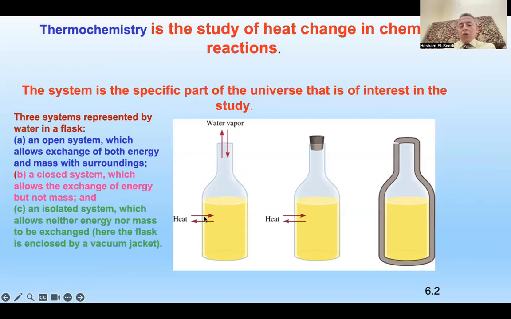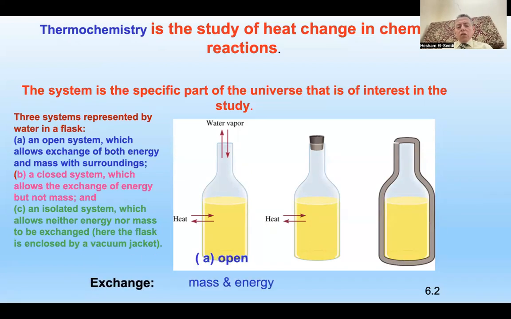What do you expect of the first one? You take a container, put water in it for heating, and it is open. It will boil and evaporate. And if you forget it, it will be completely evaporated. You forget it more time, it will even be destroyed, right? So it means that you have here an open system. It means you have two factors, which are mass and energy. What about if heating but closed? You closed it, so one factor only, right? It means that you have only energy.